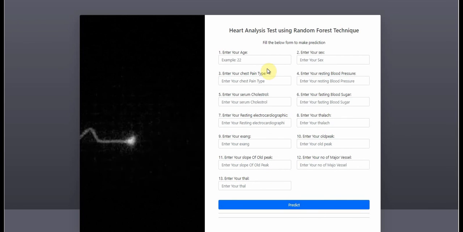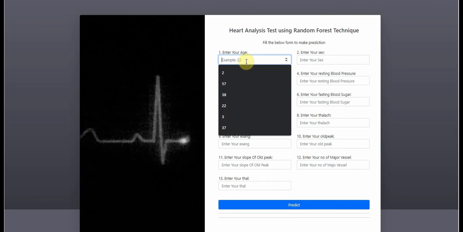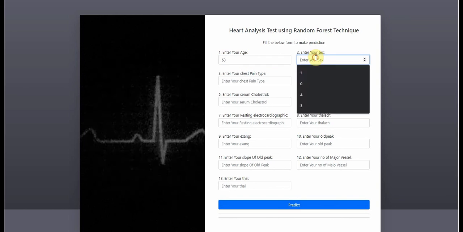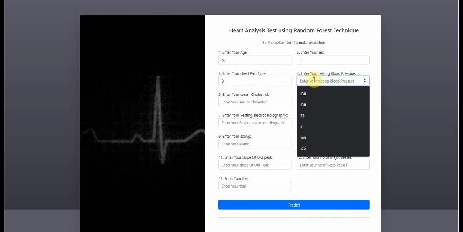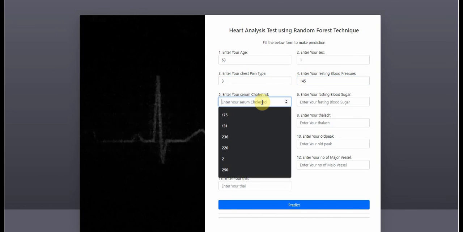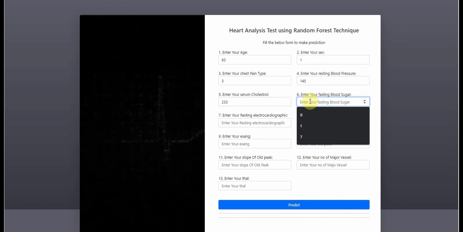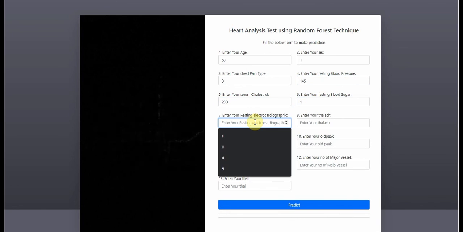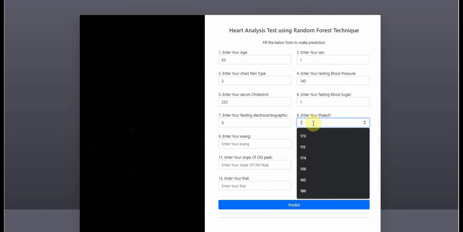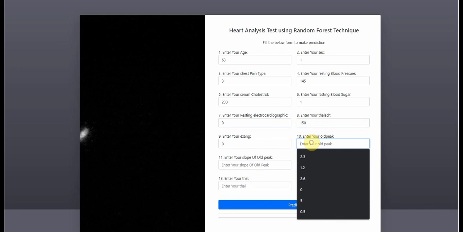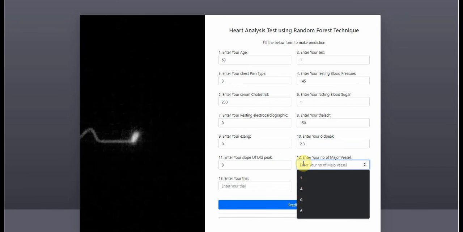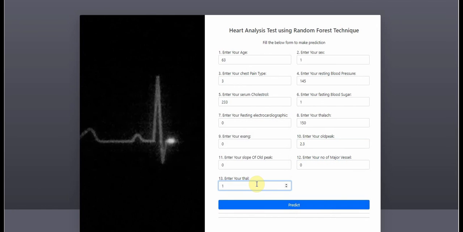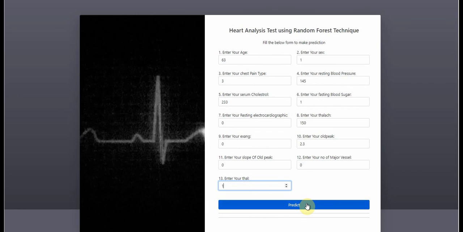Now, let's try for a patient that has heart disease, where we enter age 63, sex is 1, chest pain type is 3, resting blood pressure is 145, serum cholesterol is 233, fasting blood sugar is 1, resting electrocardiography is 0, thalach 150, exang is 0, oldpeak is 2.3, slope of oldpeak is 0, number of major vessels is 0, thal is 1. Then the patient needs to click the predict button here.